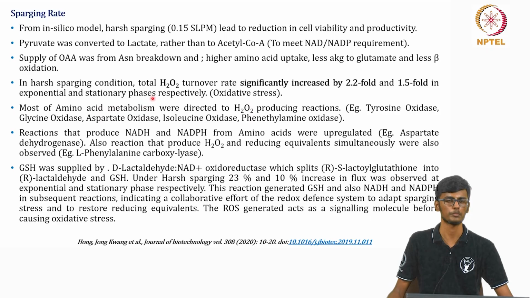And also at hard sparging, the hydrogen peroxide production is significantly increased by 2.2 folds. Most of the amino acid metabolism is directed to hydrogen peroxide producing reactions, for example tyrosine oxidase and glycine oxidase. And there are also reactions to produce NADH and NADPH to replenish the energy requirements, like aspartate dehydrogenase. And there are a few reactions which produce hydrogen peroxide and NADH parallelly, like L-phenylalanine carboxylase.